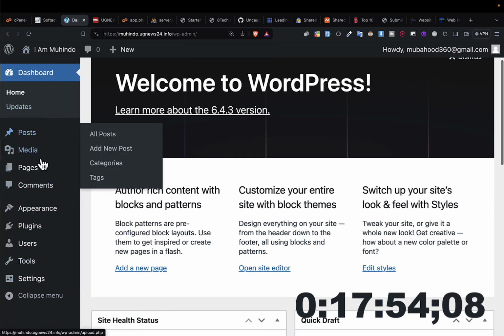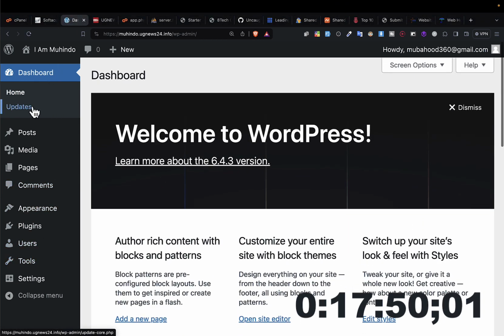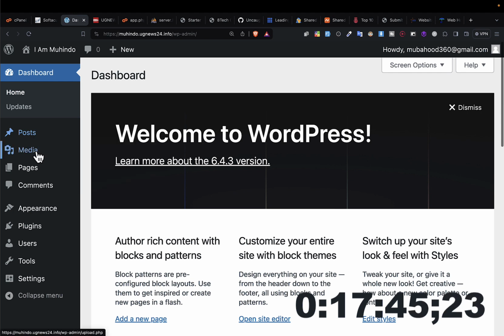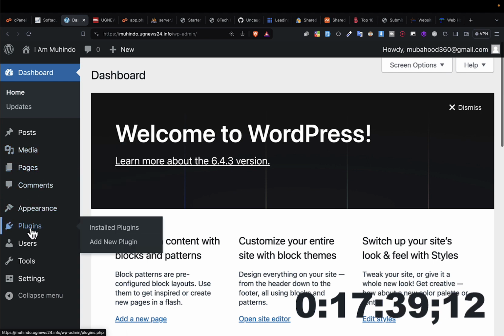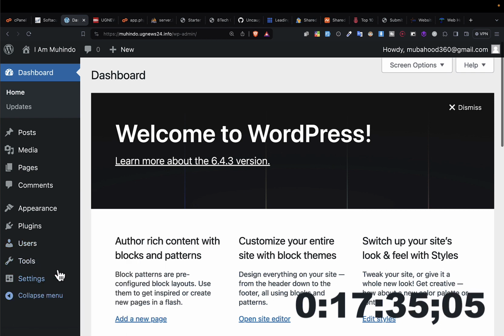This left hand side menu is used to manage your website. In this menu, for example, you have different items such as posts, we shall explain what is meant by post, media, we shall explain what is meant by media, pages, comments, appearance, plugins, users, and tools and settings. Like that, you'll be able to navigate your WordPress website. So there are the two main things.